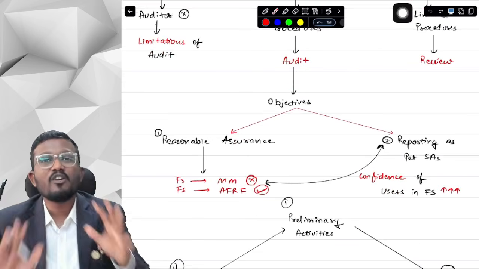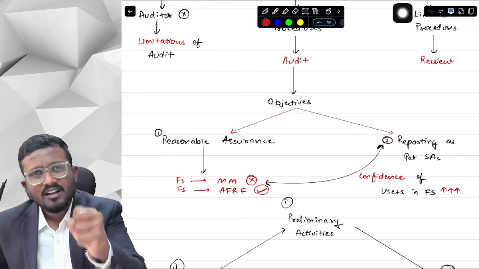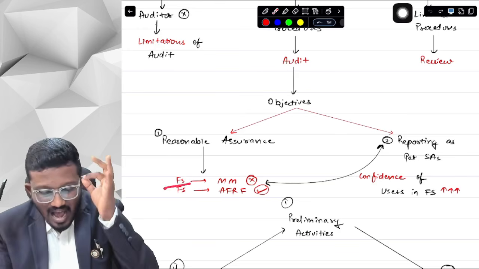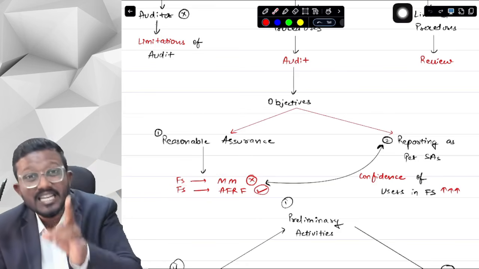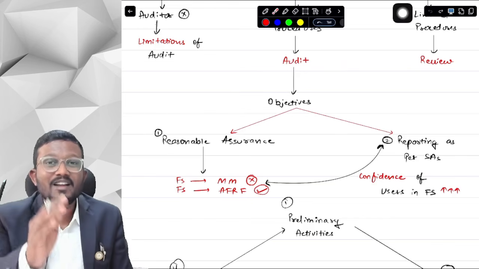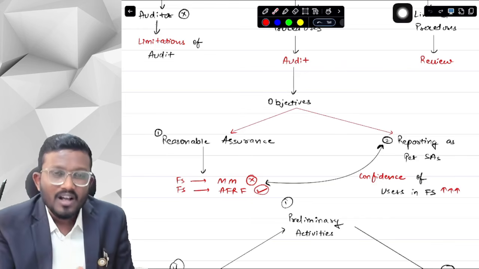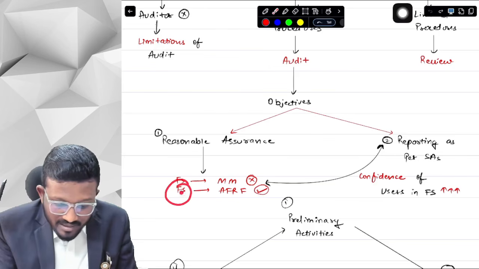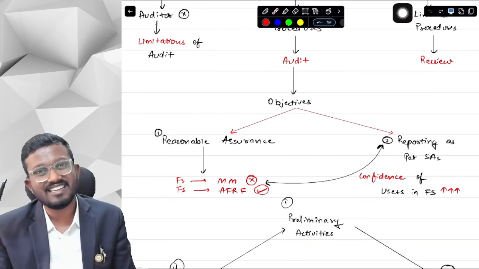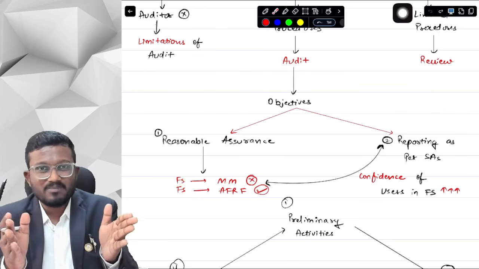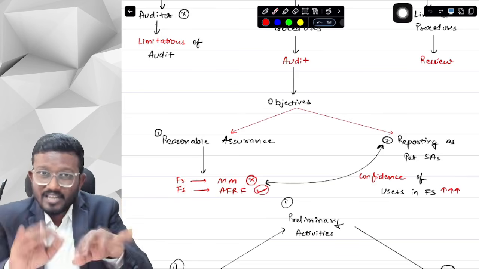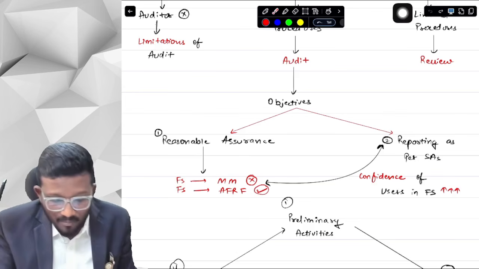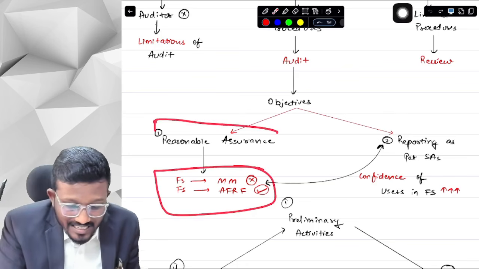What is the objective of audit? Why do we do audit? The first and foremost thing is to check whether the financial statements contain any material misstatements or not. Suppose the financial statements don't contain any material misstatement, then can I say that the financial statements are prepared as per AFRF? Yes, sir, I can say that, because if the financial statements are not prepared as per AFRF, it means there is material misstatement. If there is no material misstatement, it means the financial statements are prepared as per AFRF, right? Yes, sir. Now, for this, I have to obtain reasonable assurance.